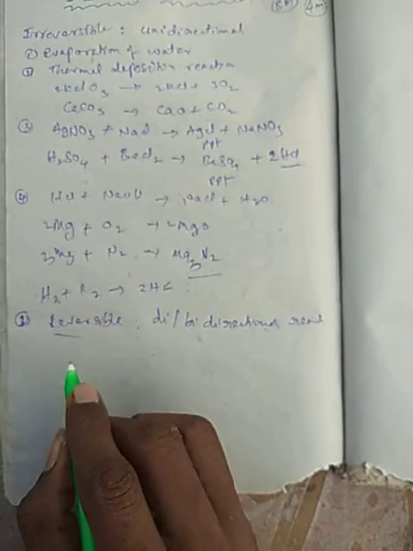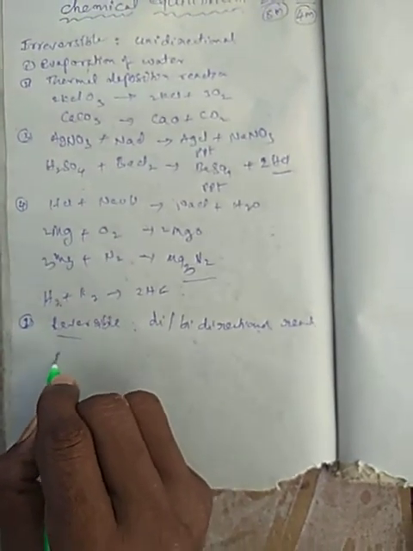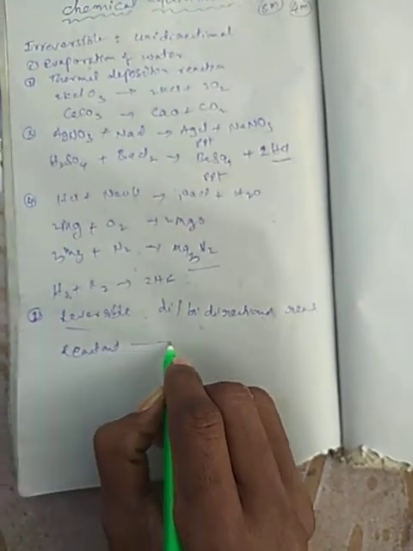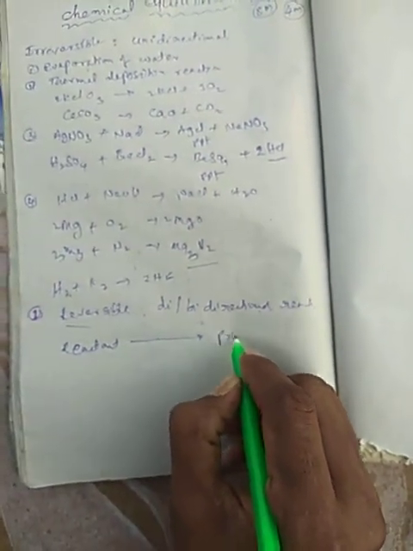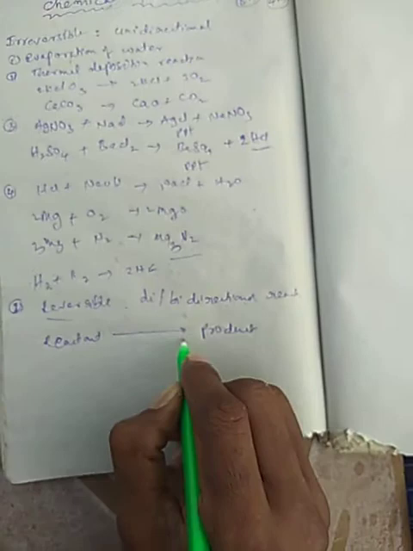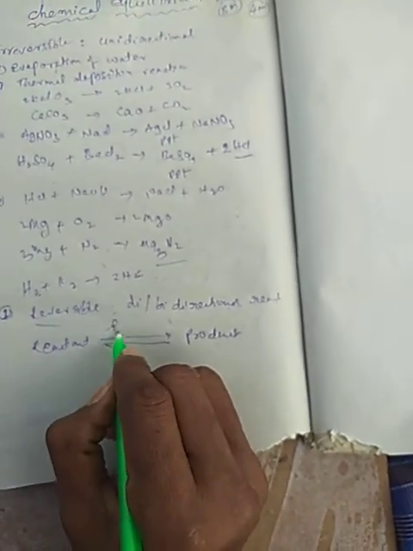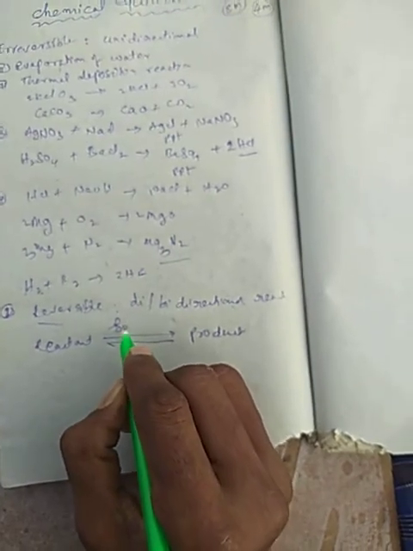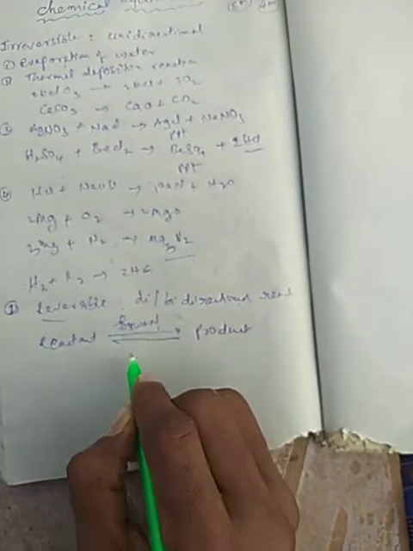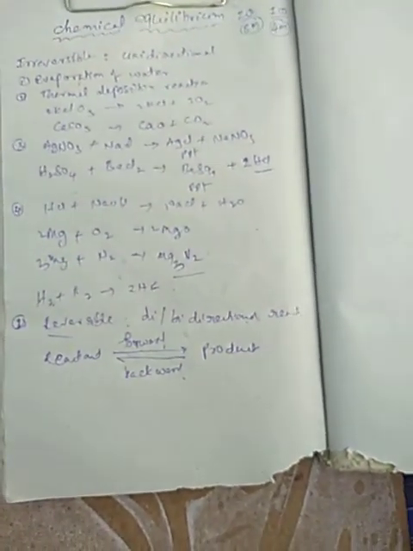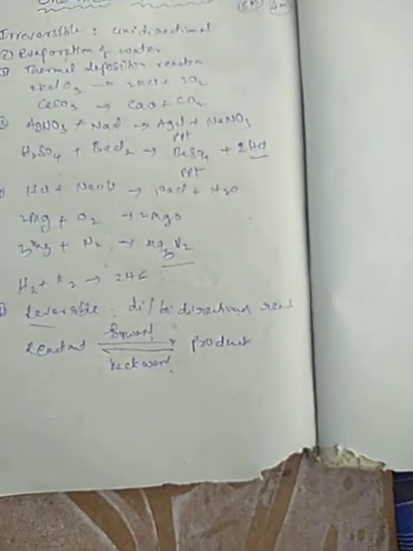In this reaction, the reactant changes to product, and product changes to reactant, meaning forward direction is present and backward direction is also present. These are the types of reaction we will discuss in the chapter.